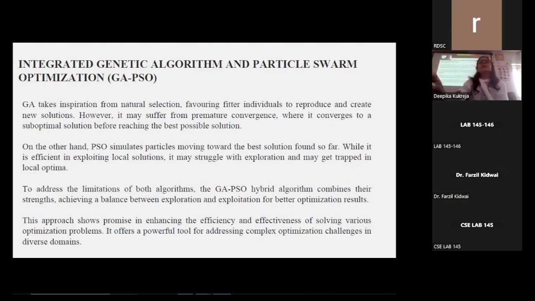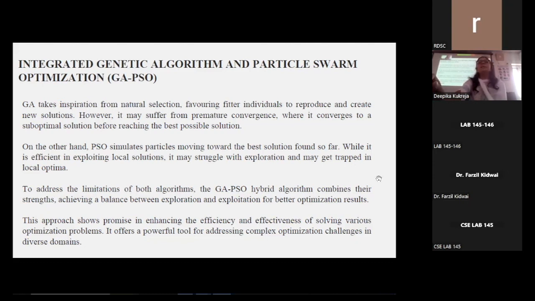To address the limitations of both algorithms, GAPSO is the approach that I have used for integrating both the nature-inspired algorithms, and it is named GAPSO. This hybrid algorithm combines their strengths, achieving a balance between exploration and exploitation for better optimization results. In this hybrid algorithm, the GA component explores the search space, ensuring diversity in the candidate solutions. This helps prevent premature convergence in the PSO component.